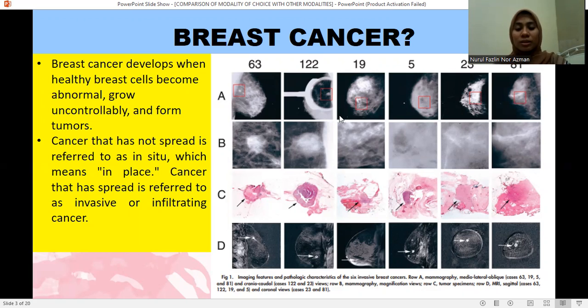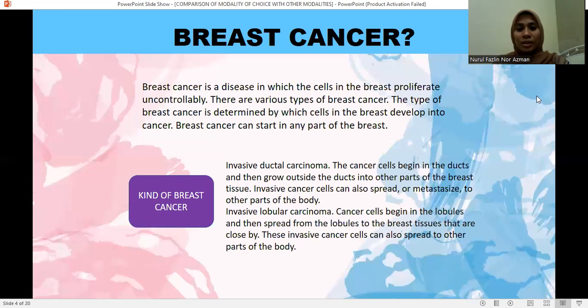So this is the breast cancer that I found in a journal. So this is the picture or image of breast cancer. Breast cancer is a disease in which the cells in the breast proliferate uncontrollably. There are various types of breast cancer. The type of breast cancer is determined by which cells in the breast develop into breast cancer. Breast cancer can start in any part of the breast.